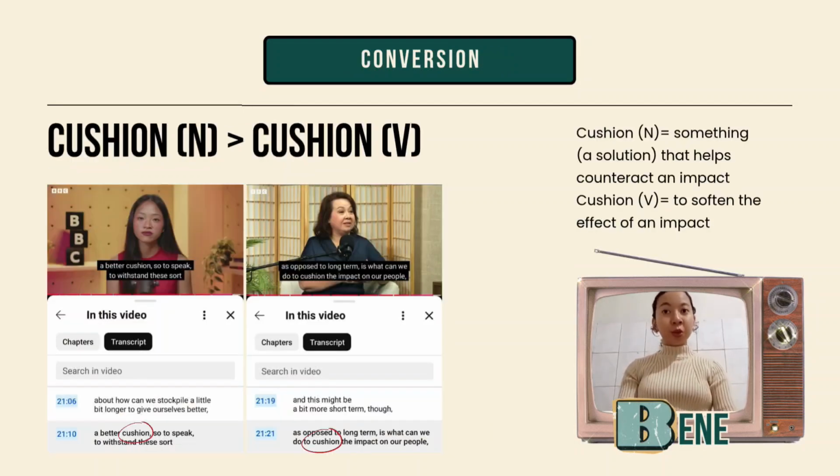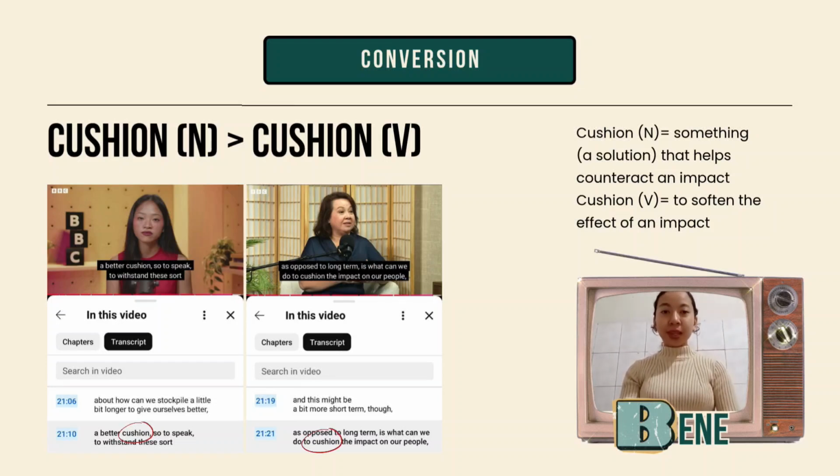Next, we have the word cushion as a noun to cushion as a verb. Here we can't really see the change in its form, but in terms of its lexical category, this process has changed the word meaning. This word formation process is called conversion or zero derivation.